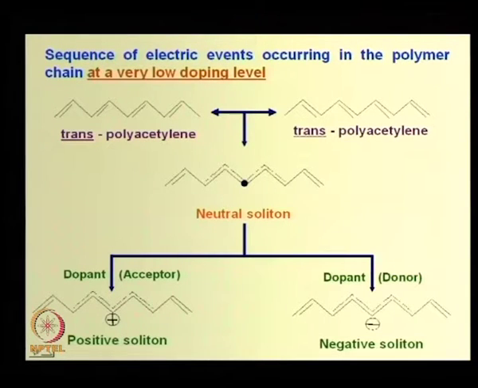You see sequences of electric events occurring in polymer chain at a very low doping level. Say this is the schematic formula of trans polyacetylene, conjugated system of double bond. Now, this trans polyacetylene can have structure like this or structure like this, and from this you can have some neutral soliton. That means, you are asking what is charge defect. This is a charge defect.